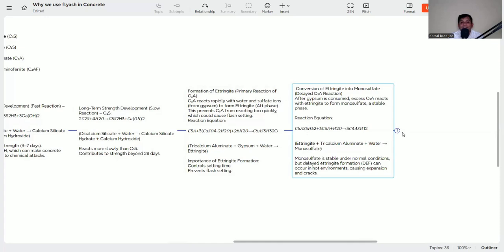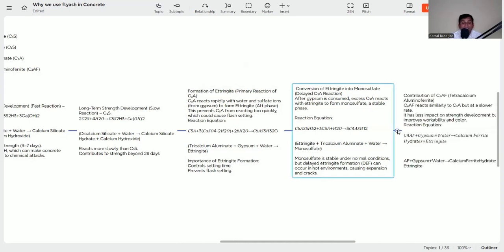This monosulfate is stable under normal conditions, but delayed ettringite formation can occur in a hot environment, causing expansion and cracks. So it depends on the environment, it can happen. But again, the monosulfate being produced is the stable one. So these are the four stages of reaction: first C3S, then C2S, then C3A.